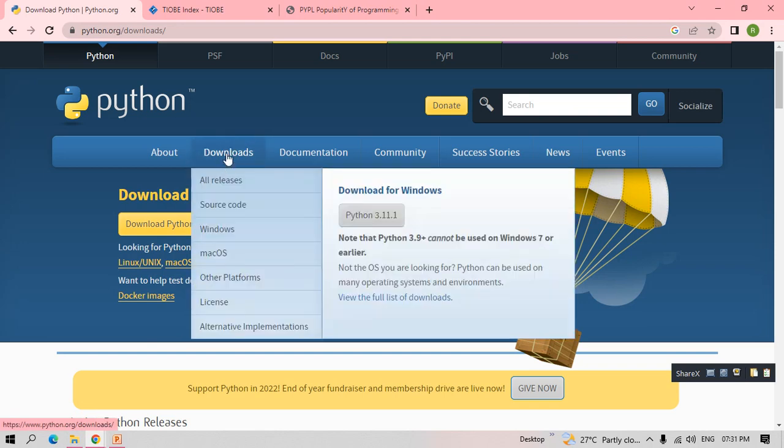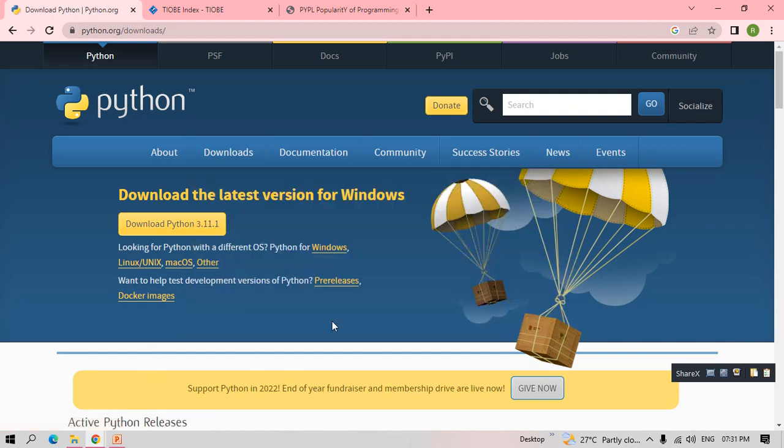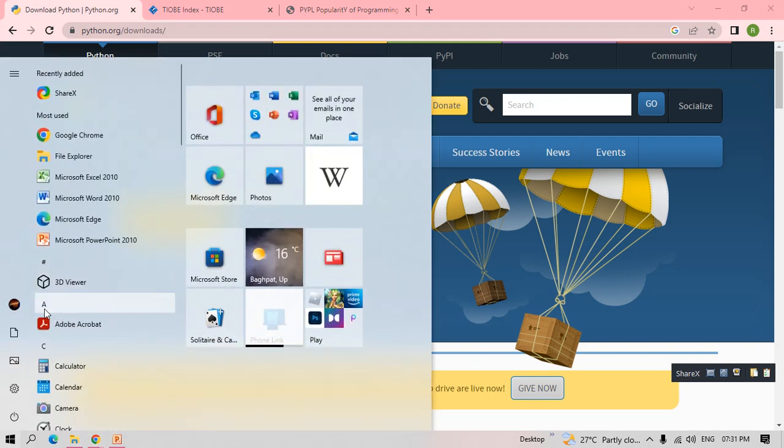If you move this cursor here, you can see this Python 3.11 version. By clicking this, it will be downloaded in your folder, and by clicking that, it will be installed in your C drive or whichever drive you select. Once installed, you can see it in your all programs. See here, I've already installed it.